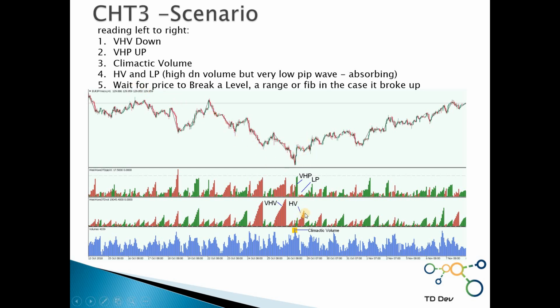We see a high volume down wave, but without any pip movement. The pip movement is nothing. So the smart money again is absorbing all the sell orders that are placed in the market, and when there is nothing left, we start going up. So we broke this level, which is a significant level, previous support and resistance, and after we break this level, we're ready to go up. And this is how it went.